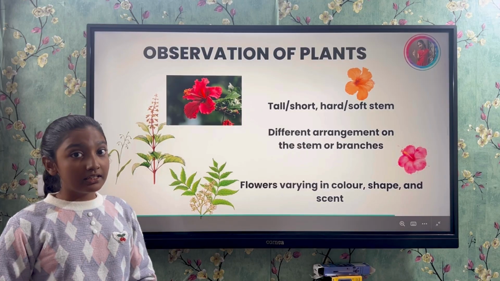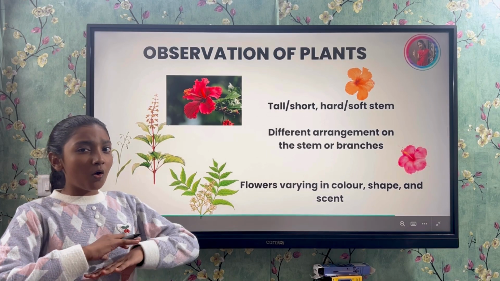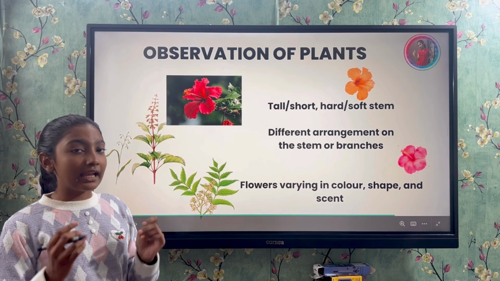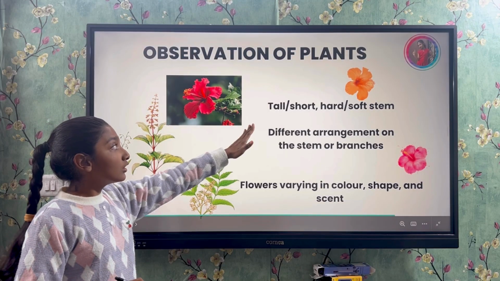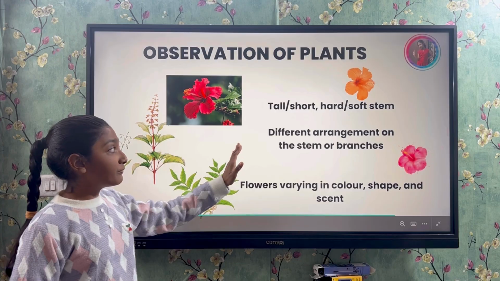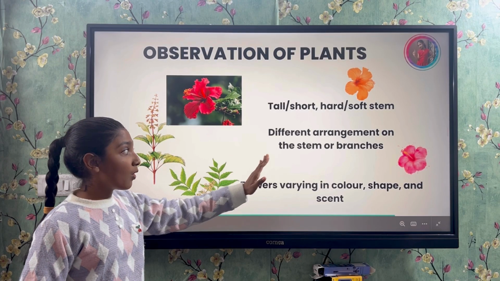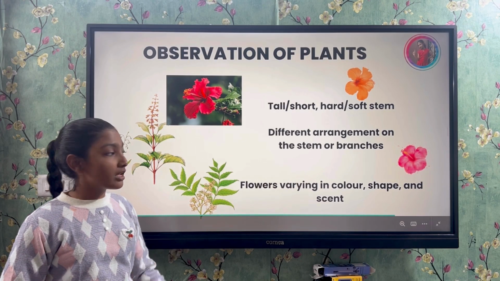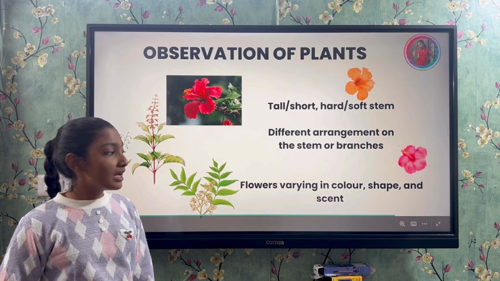Observation of a plant. Now we have done all the flowers. Let's take a recap. How the texture, tall and short, hard, soft, the stem. Different arrangement on the stem or branches. Flowers vary in color, shape and scent.